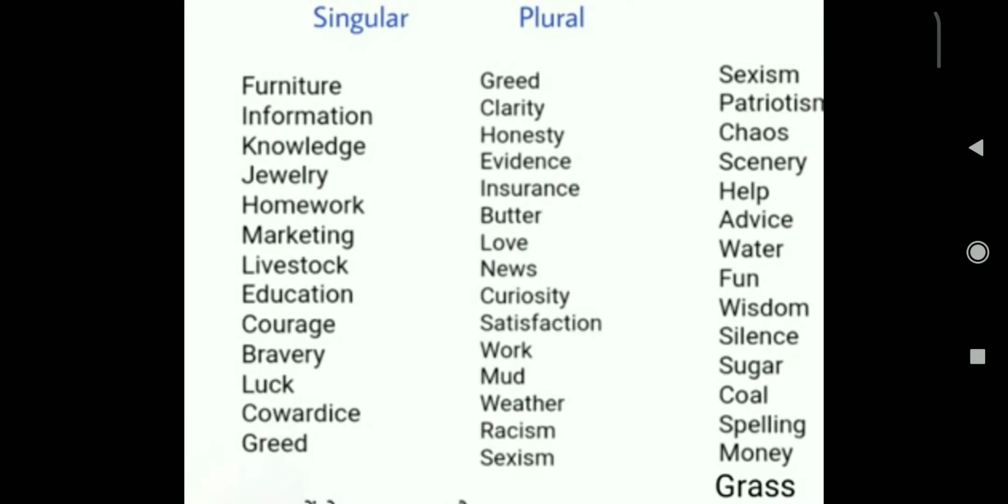Now, some words here never change. These are already in plural form: furniture, information, knowledge, jewelry, homework, marketing, livestock, education, courage, bravery, luck, cowardice, greed. There are so many words which never change in plural form. They are automatically plural.